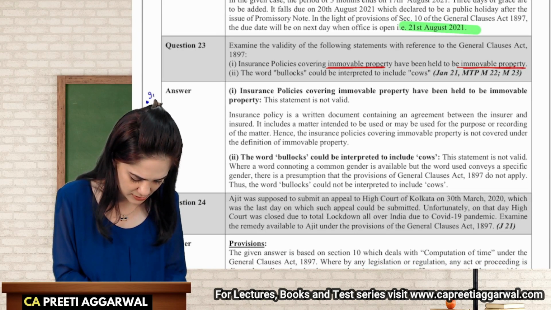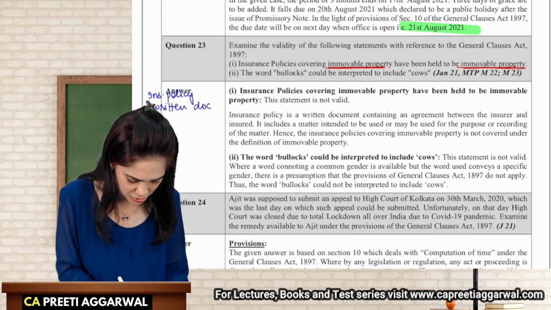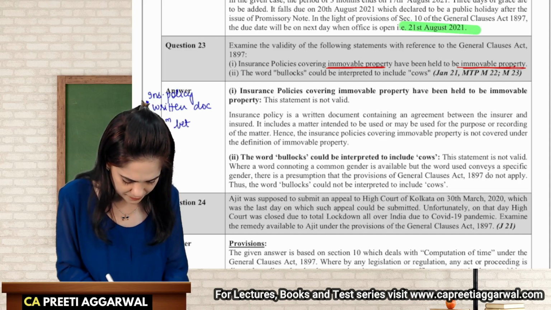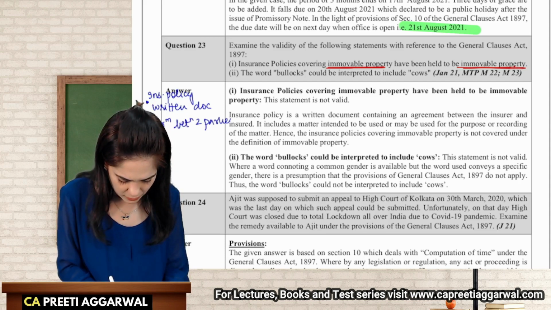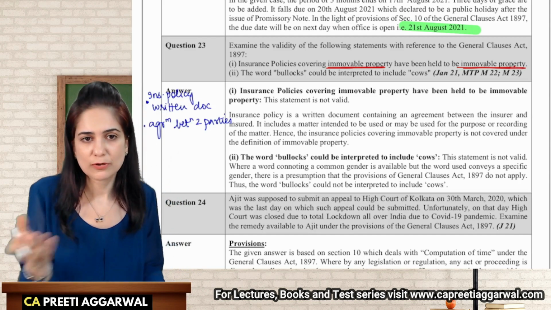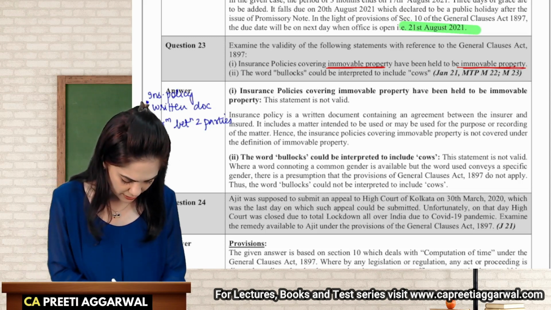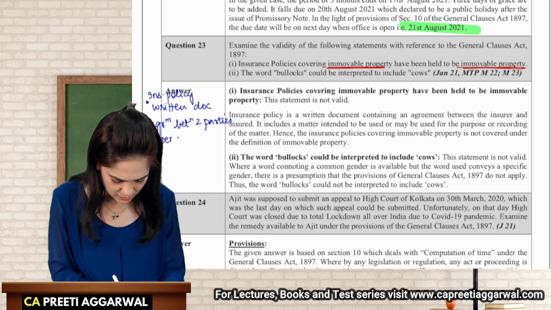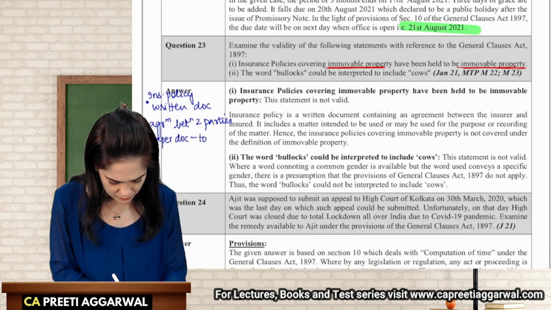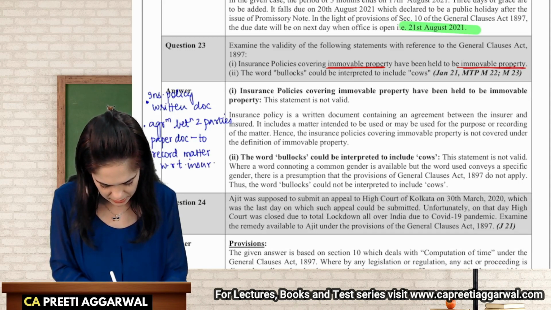So what is insurance policy? It is a written document. In fact, it is just an agreement between two parties. It is just some paper on which we are recording the terms of insurance. So you can call it a paper, a document to record matters with respect to insurance.